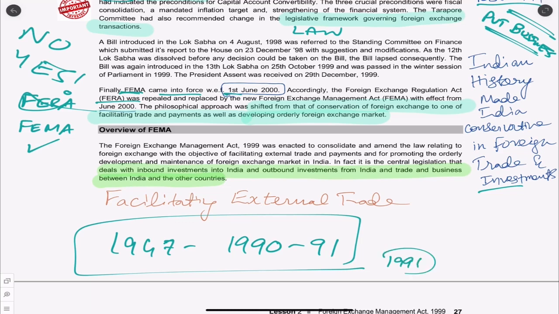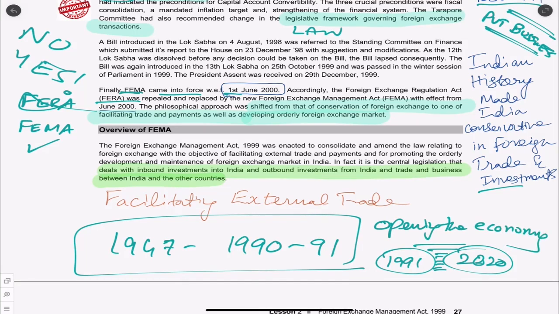And for a country of crores of people, from 1991 to around 2020, we have some progress, and the main reason for that is opening the economy. Now, opening the economy means any private people could do business, correct? So now what happens in the FEMA?